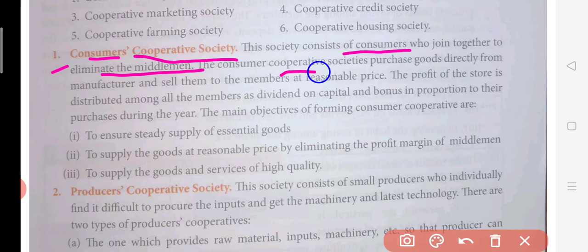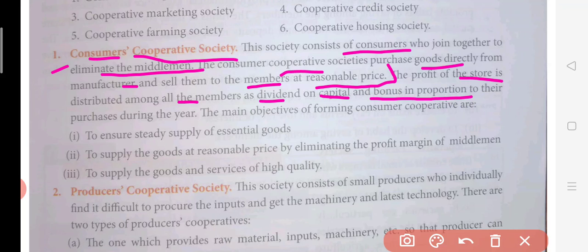The consumer cooperative society purchases goods directly from the manufacturer and sells them to the members at reasonable prices. They have already bought these goods from the manufacturer, and now they are going to distribute them among their members at a very cheap price. The profit of the store is distributed among all the members as dividend on capital and bonus in proportion to their purchases during the year.